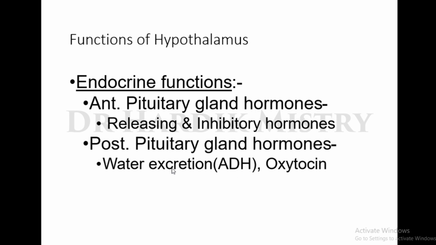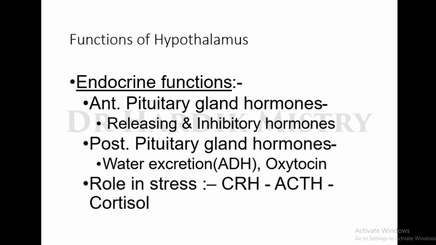Antidiuretic hormone regulates the water excretion or water balance inside our body, and it is also known as vasopressin. Role in stress: corticotropin releasing hormone, adrenocorticotropic hormone, and cortisol. So that is the CRH, ACTH, and cortisol. CRH is from the hypothalamus, ACTH is from the anterior pituitary gland, and cortisol is from the adrenal gland. So it has a major role in stress. It is helpful in the regulation of stress via release of cortisol.